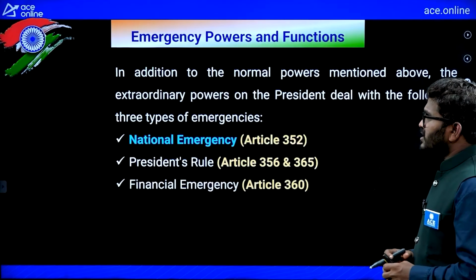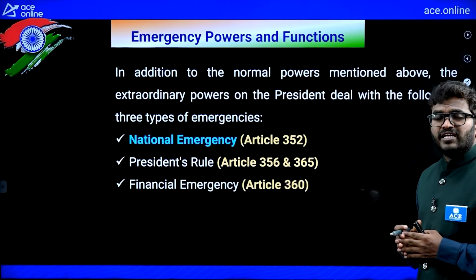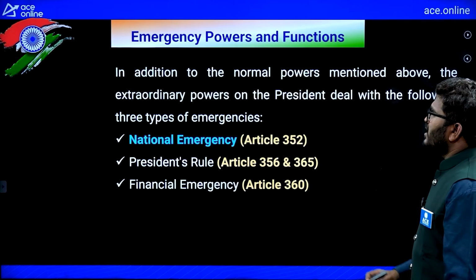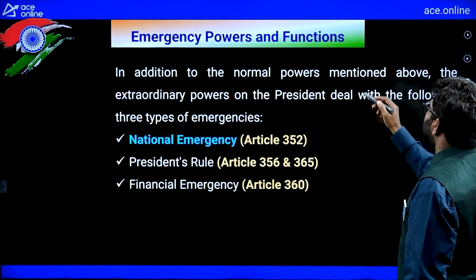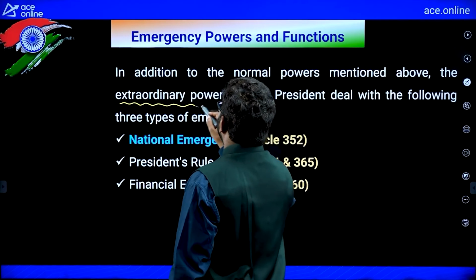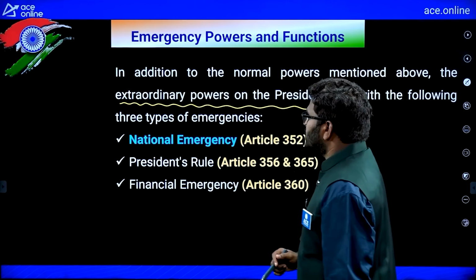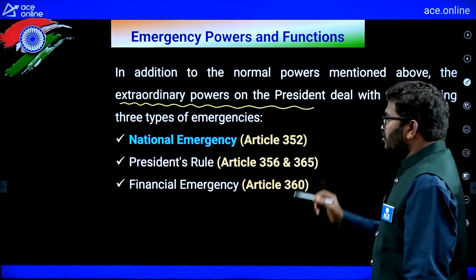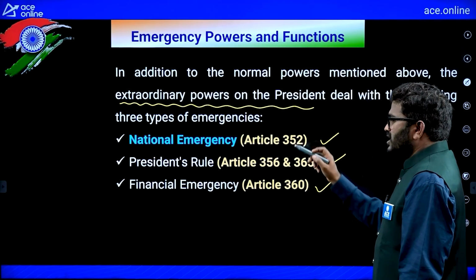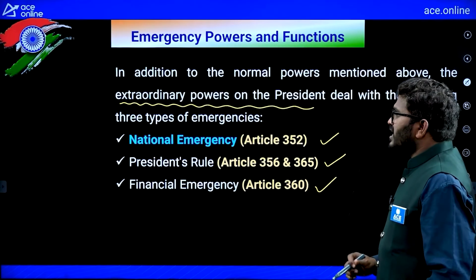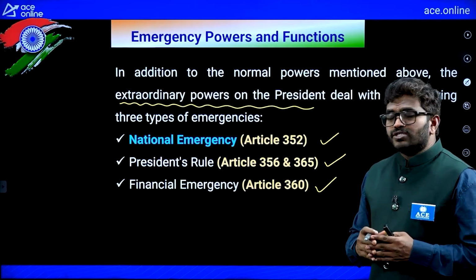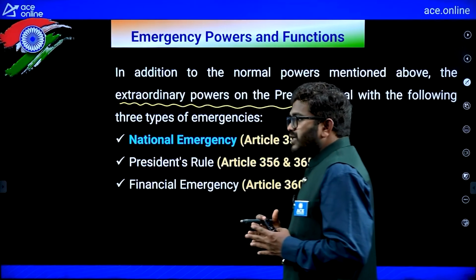At the same time, during an emergency situation, the president will rule the government. In addition to the normal powers mentioned above, the extraordinary powers of the president deal with three types of emergencies: national emergency, president's rule and financial emergency. In all these three cases, the president has some extra powers. He can decide anything. So, these are the powers of a president.